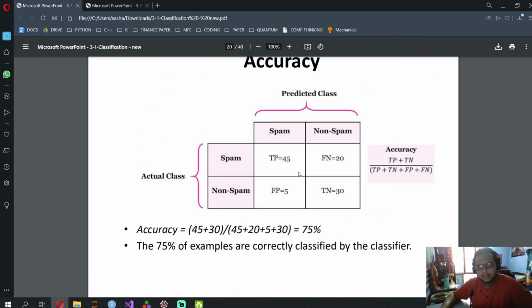Similarly, if you want to see somebody with cancer, you want to make sure that people who do have cancer are not predicted as not cancer. Even if they don't have cancer, it's okay if you predict them as cancer. They're just going to get some treatment and it's fine. It's fine if they have to pay something; money, you can earn it.